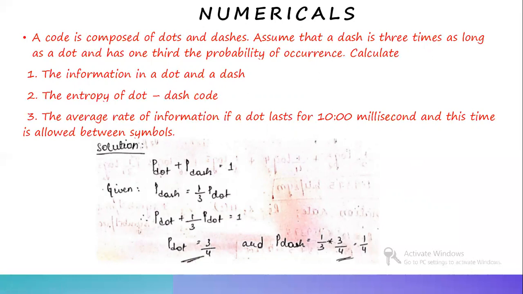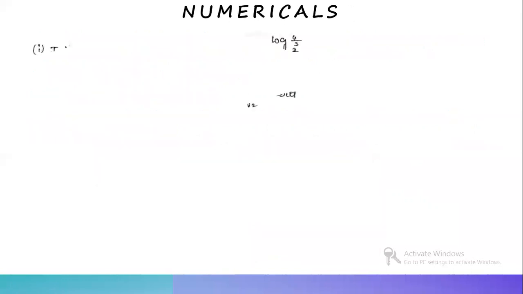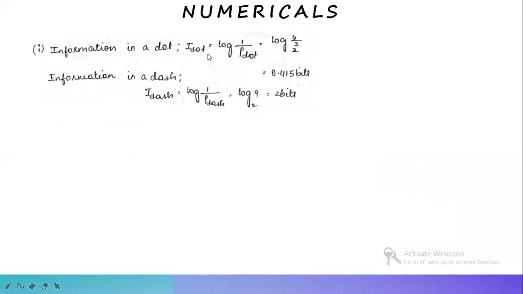Next is the first question, where we need to calculate the information in dot and dash. How do you do that? We know the formula for information, that is self-information. The information in dot, I dot equal to log of 1 by p dot to the base 2. What is the value that we have got for p dot? It's 3 by 4. So substituting p dot as 3 by 4, we get log of 4 by 3 to the base 2. Solving this logarithmic value, we get 0.415 bits.